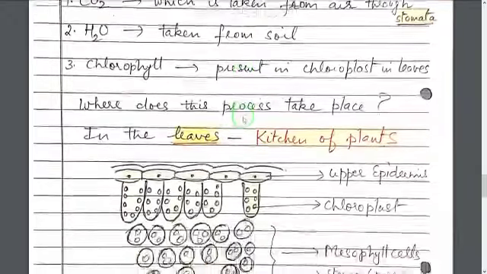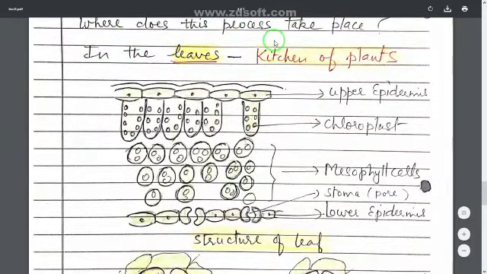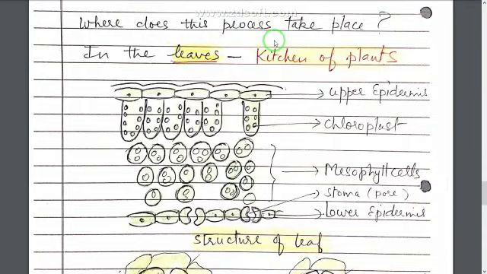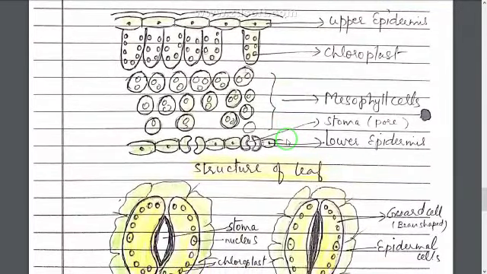Now where does this process take place? Means where does photosynthesis take place? Photosynthesis takes place in the leaves, and therefore the leaves are called the kitchen of the plants because the preparation of food takes place in leaves. Therefore leaves are called kitchen of plants. Now we'll just have a look at the structure of a leaf. A section of a leaf is taken here and shown.